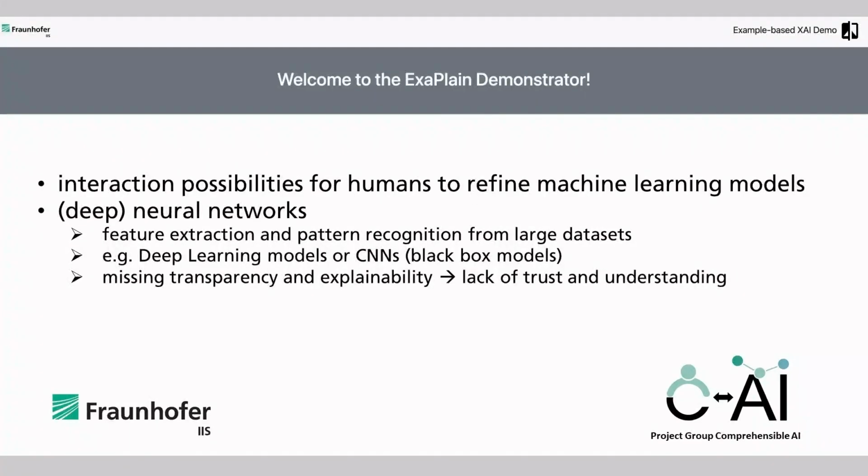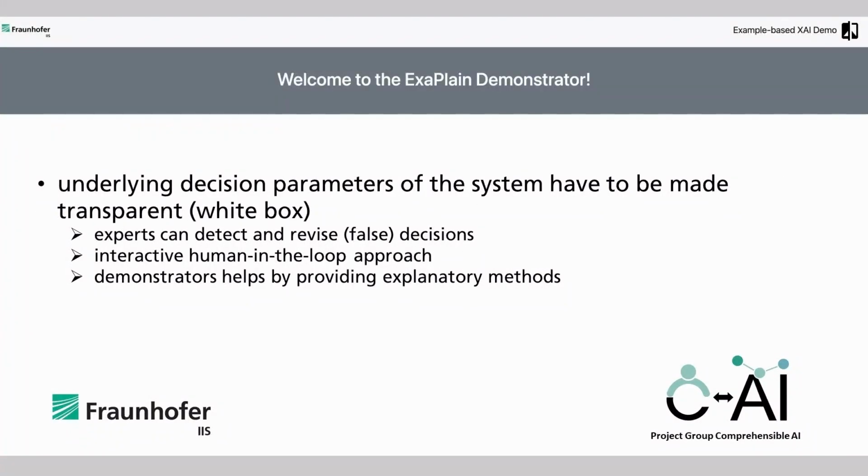However, a major challenge with such deep learning and other black box models is their lack of transparency and explanations, which makes it difficult to validate their trustworthiness. When it comes to quality assurance, though, it is important that such AI systems reliably detect defects. In addition, stakeholders such as engineers and customers want to be able to understand why the machine learning model makes a particular decision. To do so, the underlying decision parameters of the black box have to be made transparent.